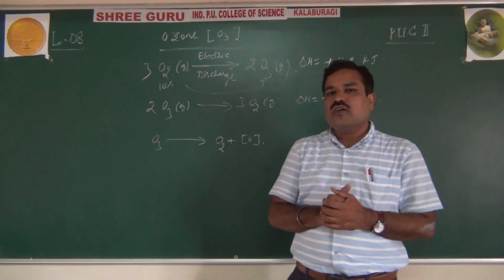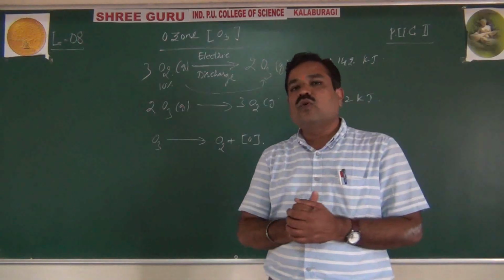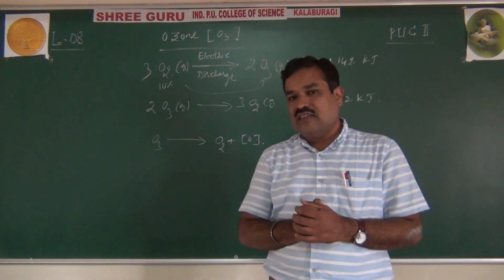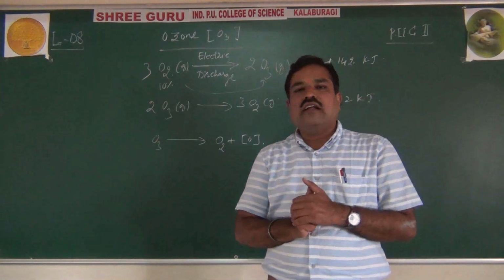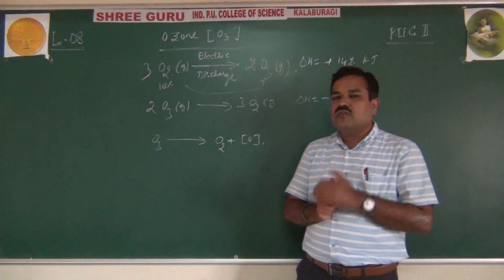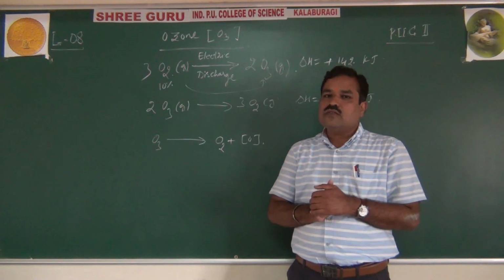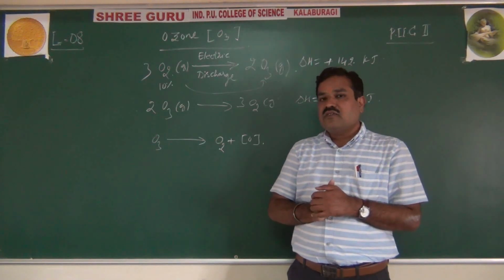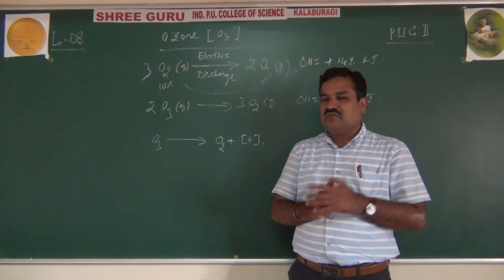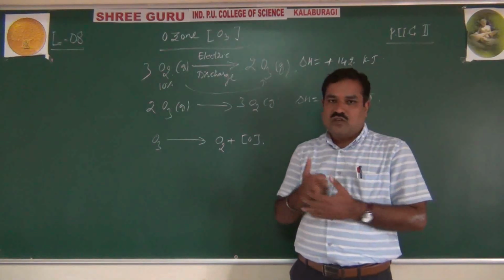And these chlorofluorocarbons, they produce what? Chlorine free radical, very dangerous. One chlorine free radical has the capacity to deplete about 1000 molecules of ozone. Not only that, even oxides of nitrogen, nitric oxide and nitrogen dioxide, further combine with this ozone and